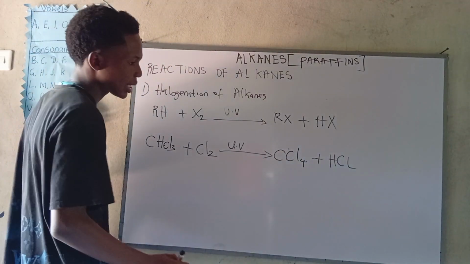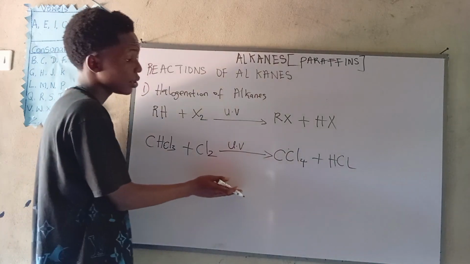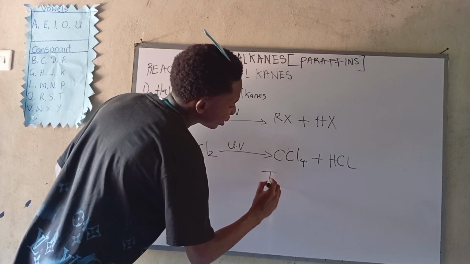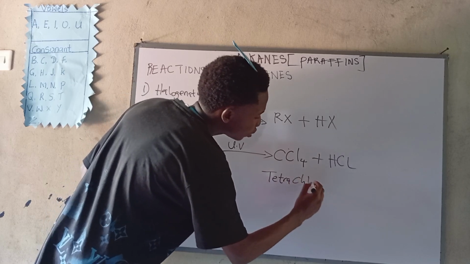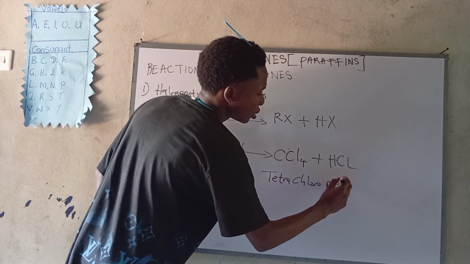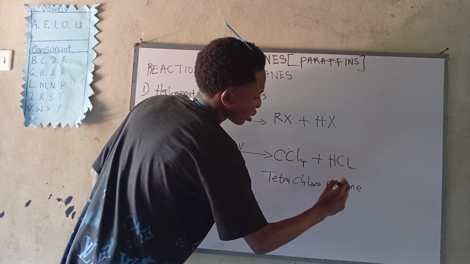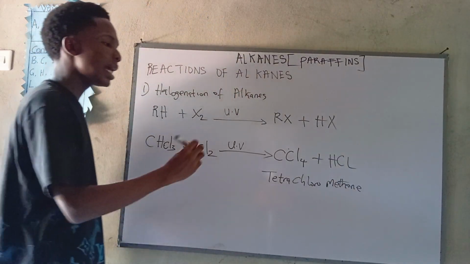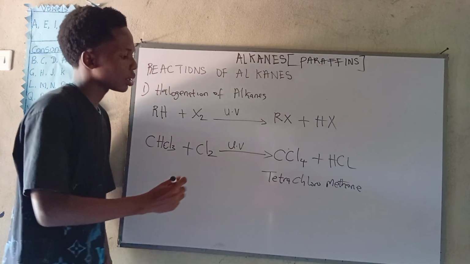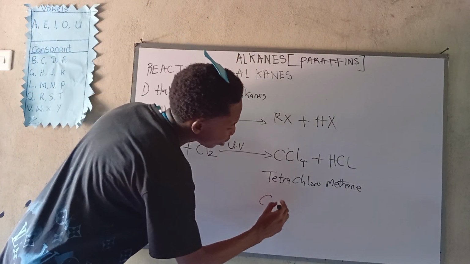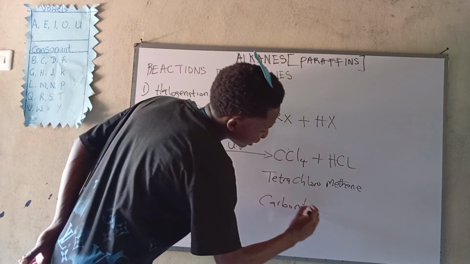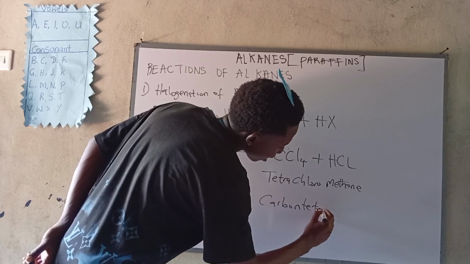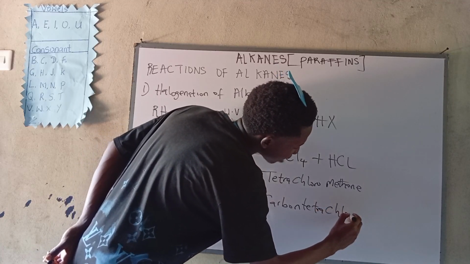So now, what do we call this compound? Because if you make a mistake, you will get the name wrong. We'll call this one tetra, because it's 4 chlorines. Tetrachloromethane. Okay. Now, the final name will be carbon tetrachloride.